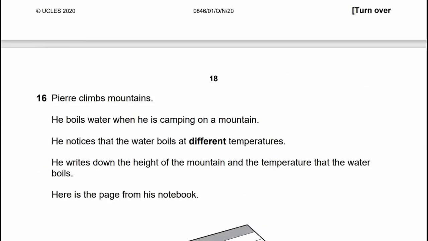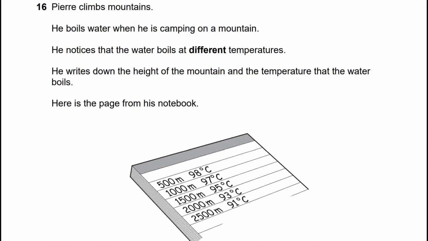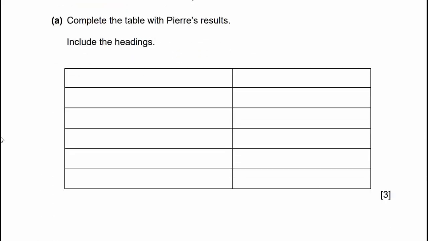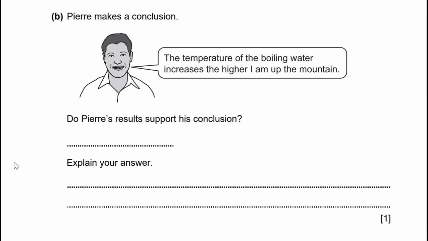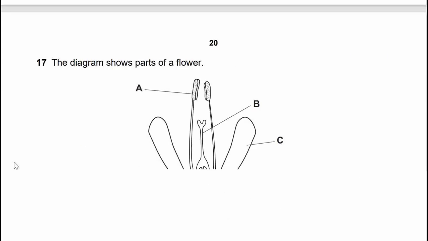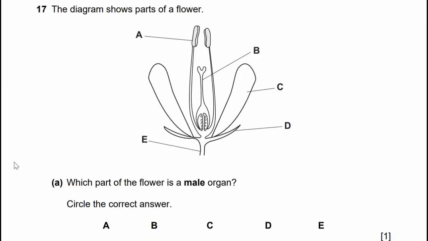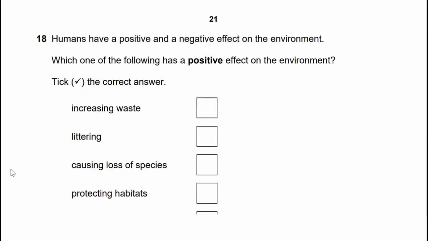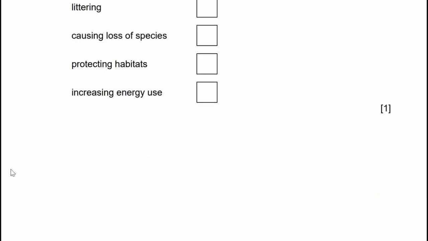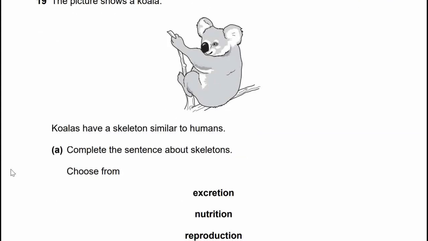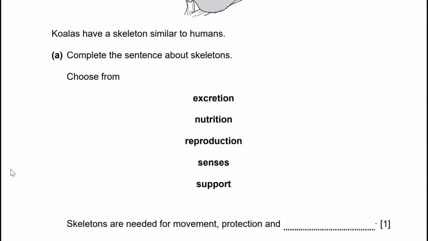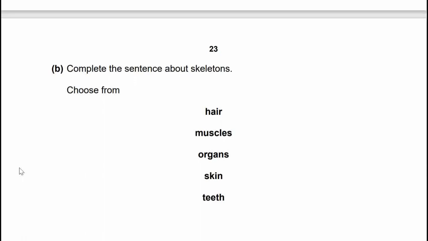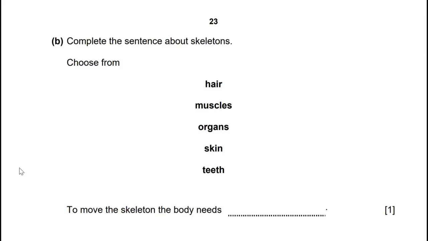And this is question 16. This is 16A. Question 16B. Question 17. Question 17A and B. Question 18. Question 19. 19A and 19B. Then this is the last question, 19B, and we are at the end page.